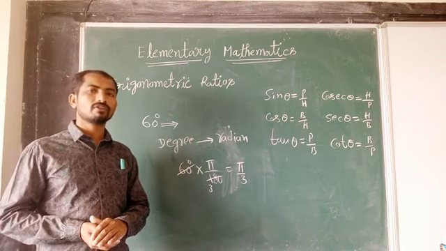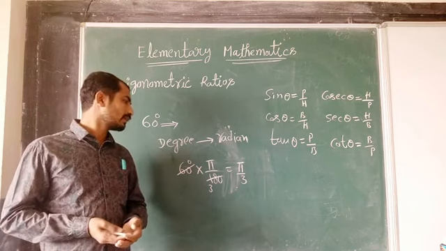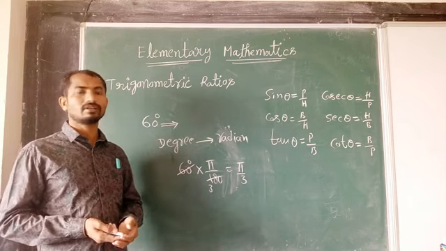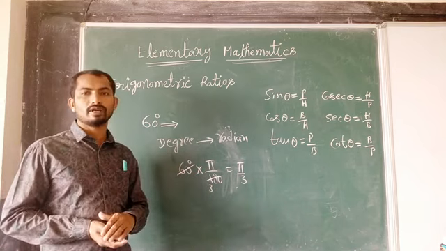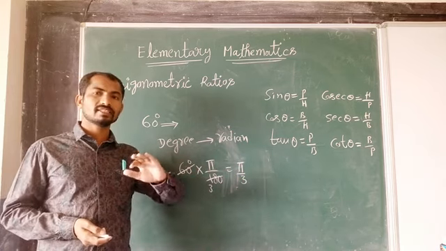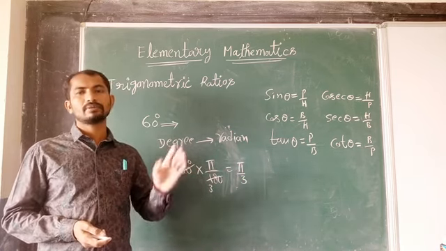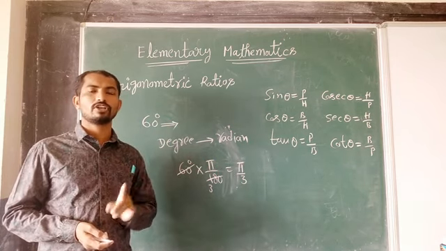Whenever they have given degrees and we need to convert in terms of radians, what we have to do is multiply the given degrees by pi upon 180. Then we will get the radians. Suppose an angle is given in terms of pi, that means the angle is measured in terms of radians only. Remember that.